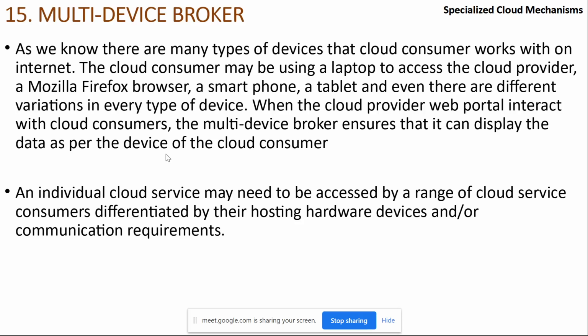So why would a multi-device broker be necessary? Because one of the characteristics of cloud is what? It has to be ubiquitous. Ubiquitous means I will be available anywhere on any type of device, and that's where the multi-device broker will be used, to make ubiquitous computing possible.